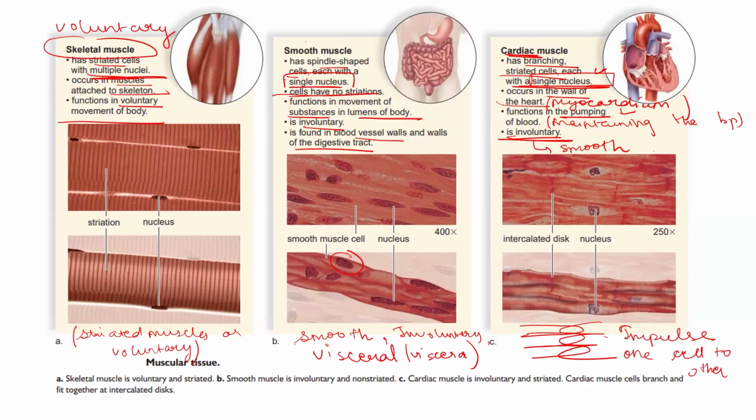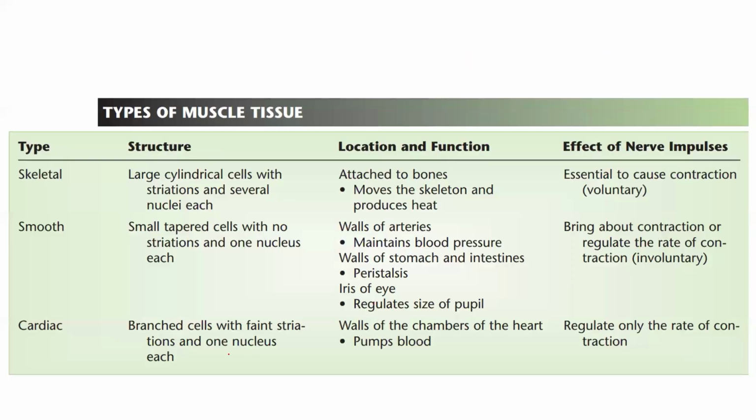This is the table mentioning the structure, location, function, and effect of nerve impulses on the three different types of muscular tissues. As we discussed, skeletal tissues are large cylindrical cells which have striations and several nuclei each. So they are multinucleated. If I talk about smooth muscles, they are small tapered cells, that is, spindle shaped with no striations and only one nucleus each.